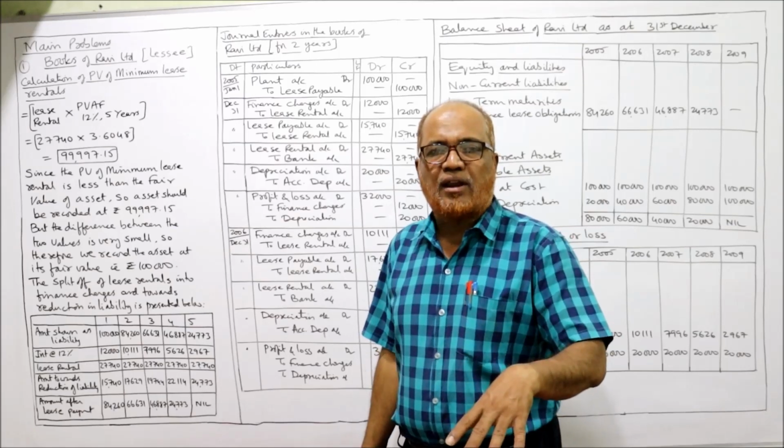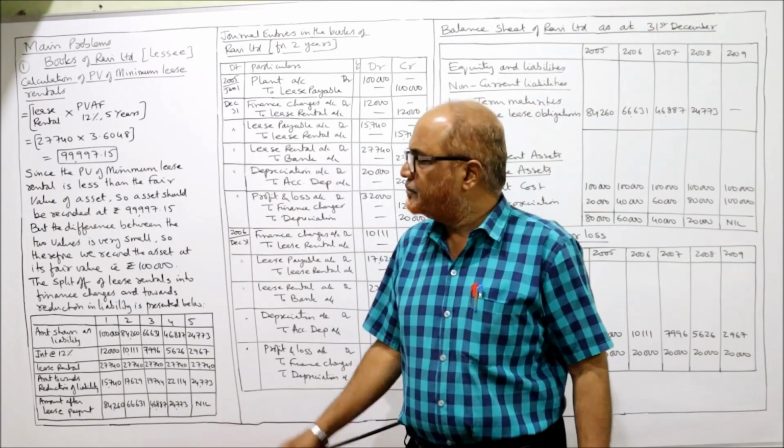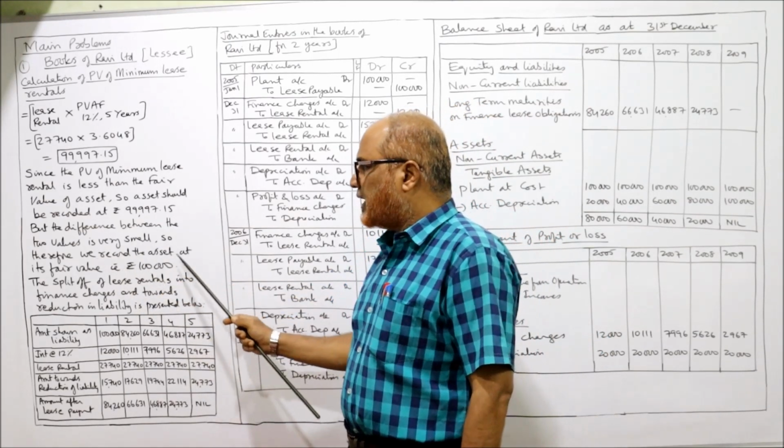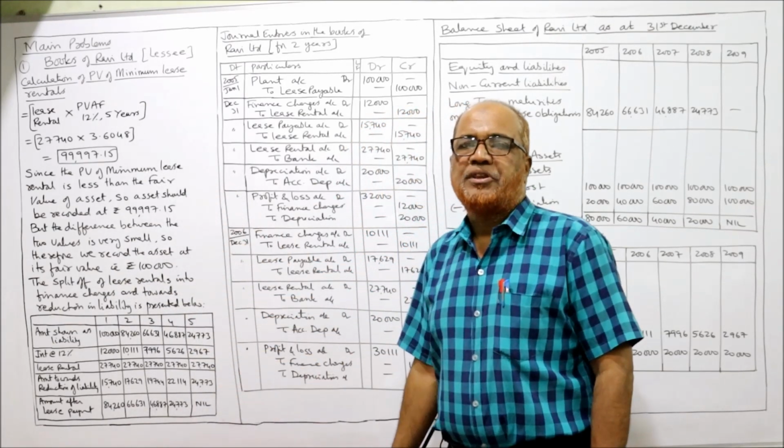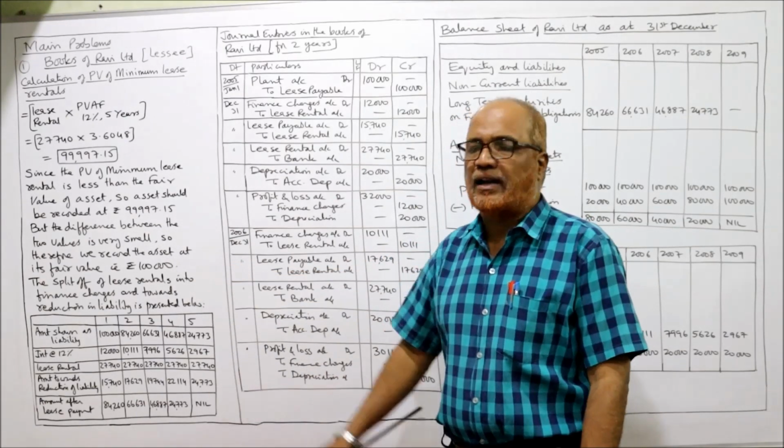The lessee will record the asset at 1 lakh rupees. So therefore we record the asset at the fair value, that is 1 lakh rupees. That is the first point. The lessee will record the asset at 1 lakh.